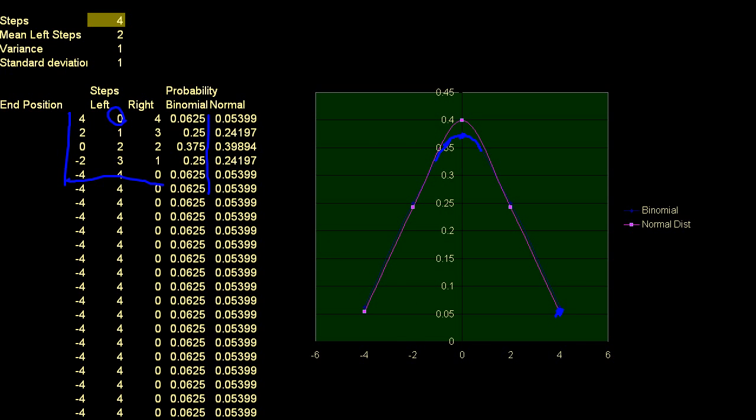Let me switch my color back to yellow. It's easier to see. If I take 4 steps to the left, I take 0 steps to the right, and so my final position is going to be at -4. It's going to be here. If I take an equal amount of both, so that's this scenario, then I'm neutral. I'm just stuck in the middle right here. I take 2 steps to the right and then 2 steps to the left, or vice versa, and I end up right there. And so hopefully that makes a little sense of how this works.